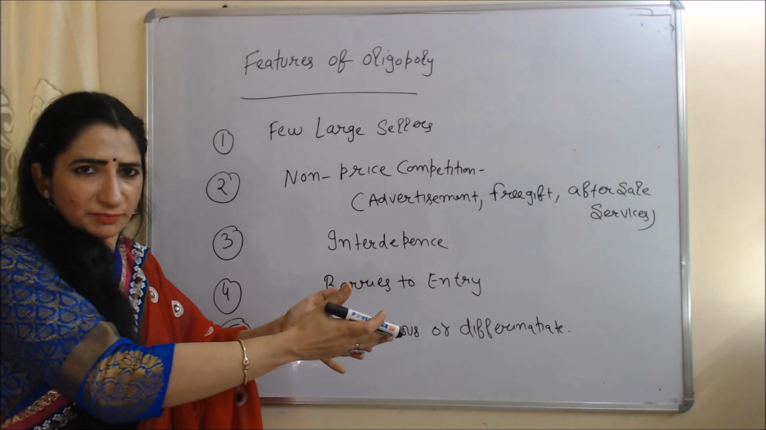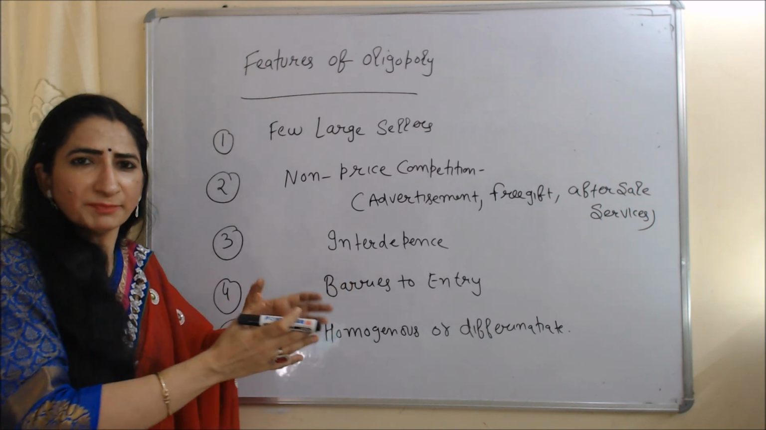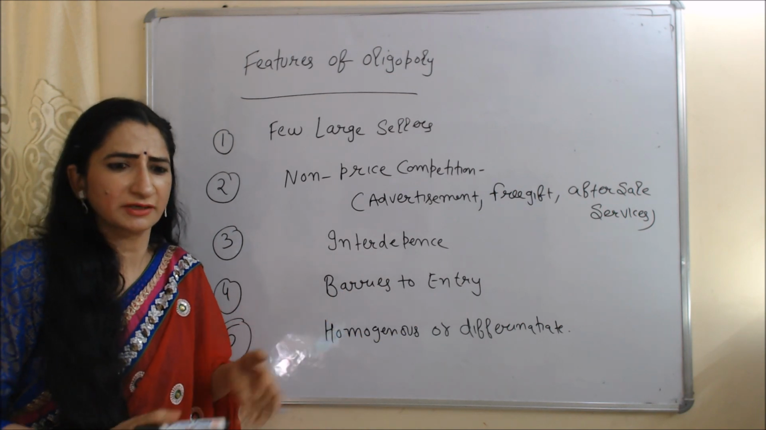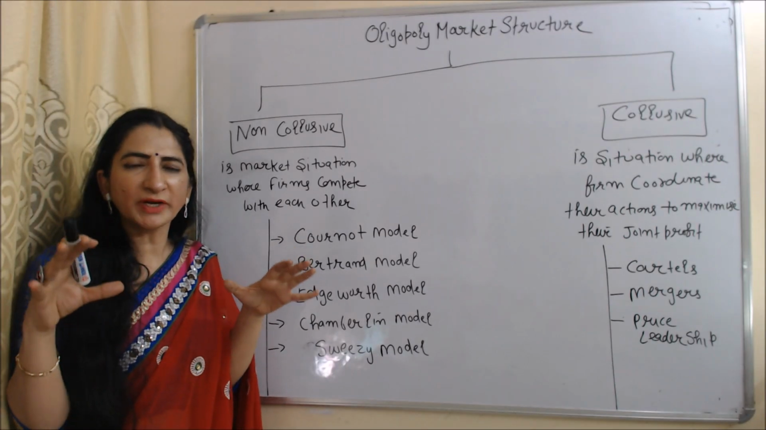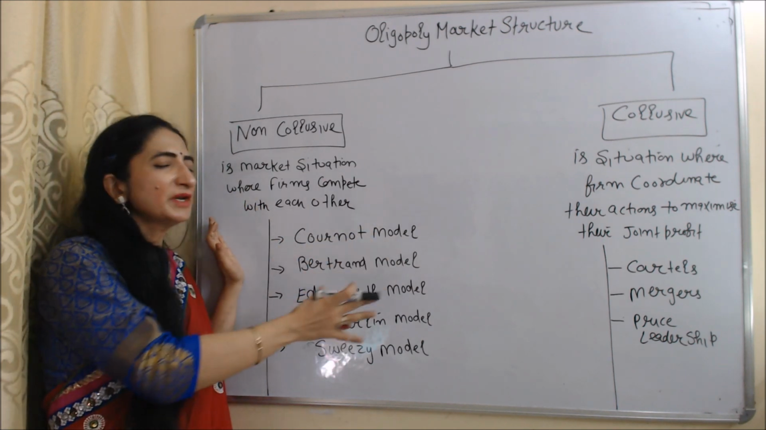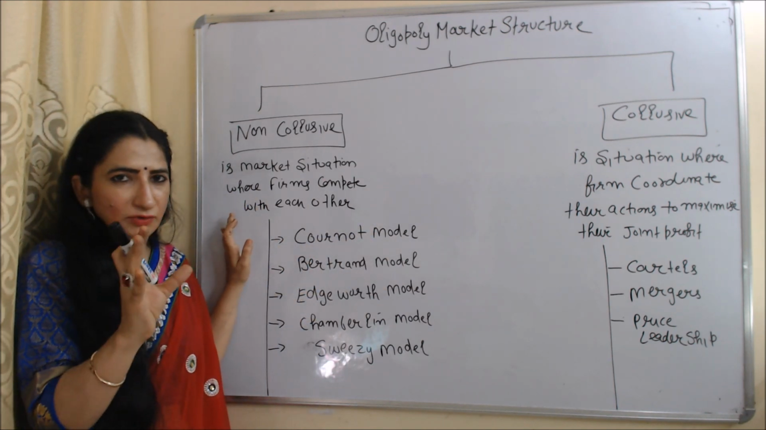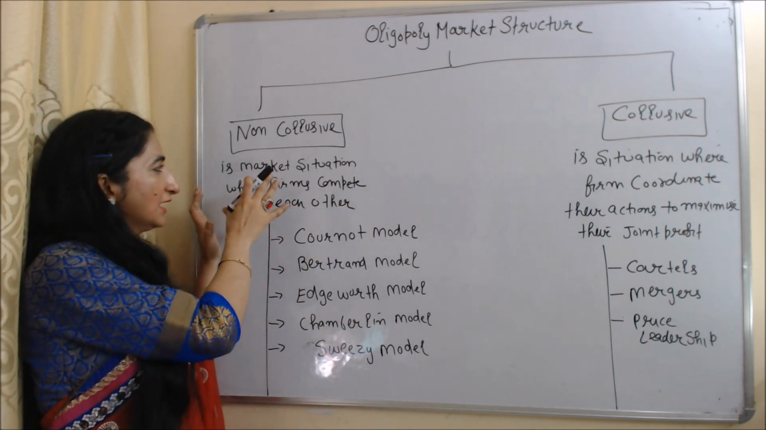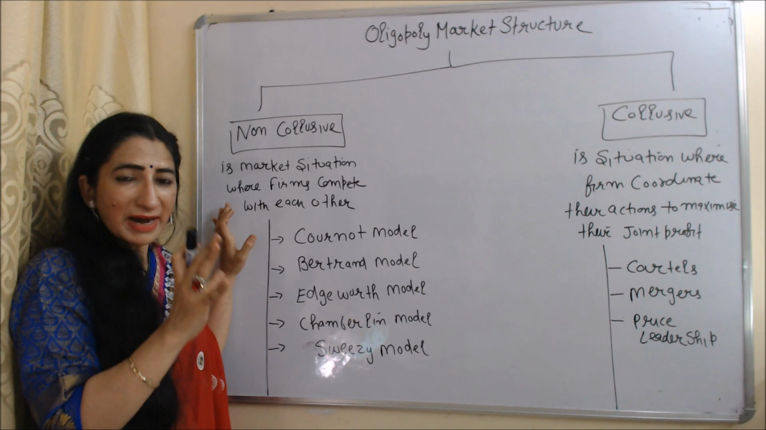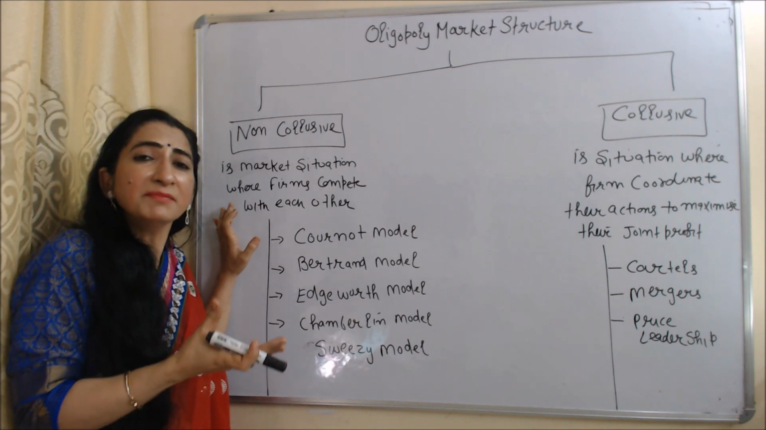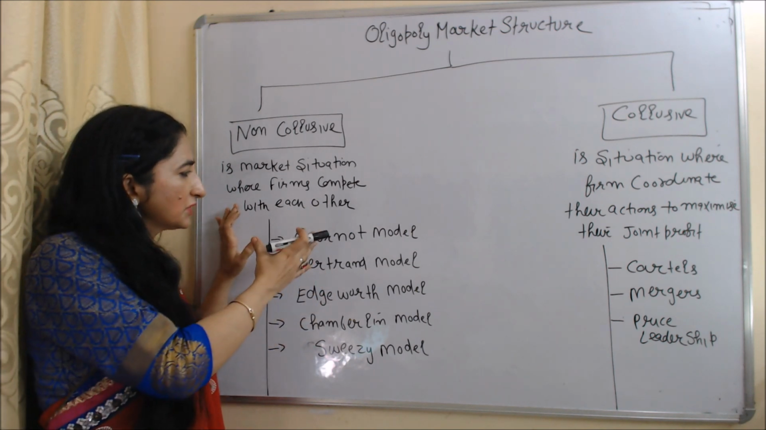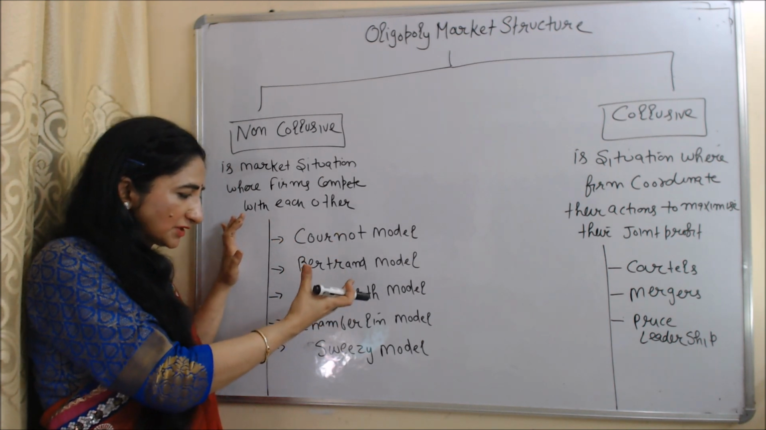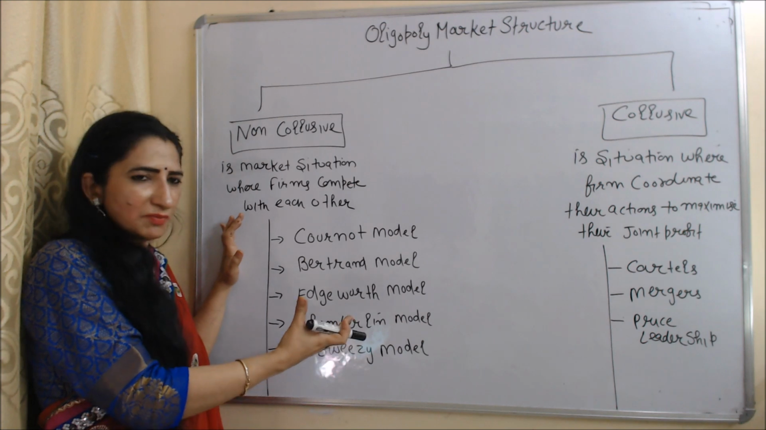Homogeneous or differentiated product: in an oligopoly market, the product of each seller can be similar to each other or can be different from each other. Now we are going to talk about oligopoly market structure. Oligopoly market structure is mainly divided into two parts: non-collusive oligopoly and collusive oligopoly. Non-collusive oligopoly is a market situation where firms compete with each other. And non-collusive models are the Cournot model, Bertrand model, Edgeworth model, Chamberlin model and Sweezy model.